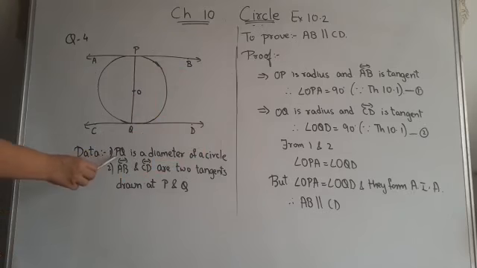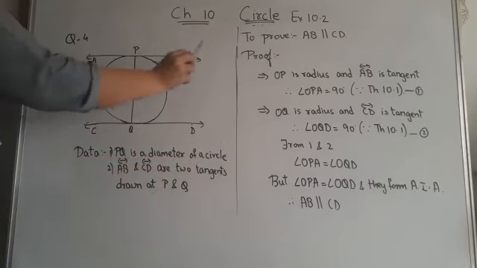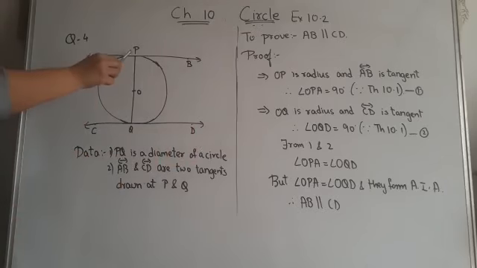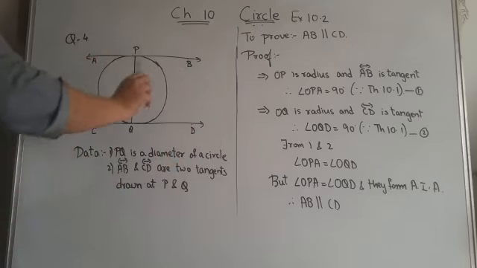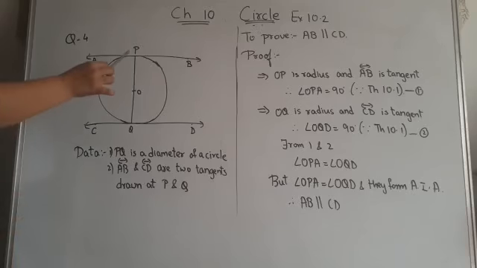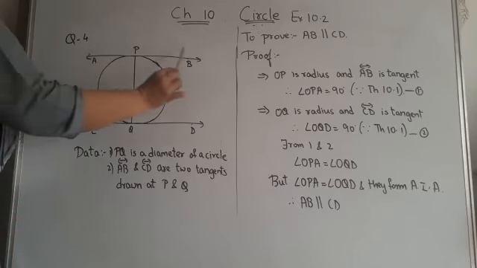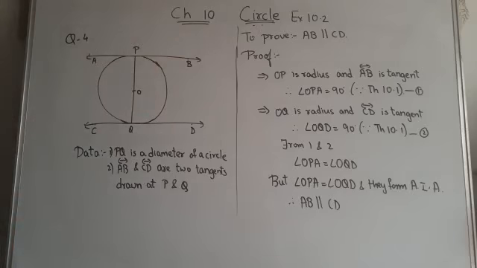So first of all, we will write PQ is a diameter of a circle. AB and CD are the two tangents drawn at point P and at point Q. Okay. Now children, we have to prove that these two lines are parallel. First of all, here you can see OP is a radius while AB is a tangent. Children, you know that radius and tangent are always perpendicular to each other. That means this angle will be 90 degree. So OP is a radius and AB is a tangent, so angle OPA equals 90 degree by theorem 10.1. Theorem 10.1 says tangent and radius are perpendicular to each other.